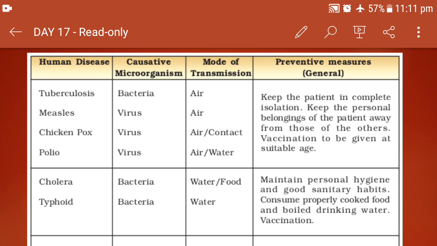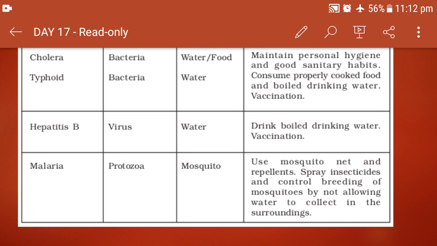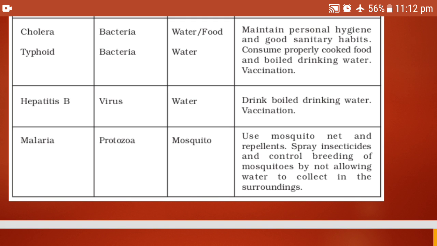Cholera and typhoid are caused by bacteria. They are transmitted by food and water. And in this, the preventive measure is to maintain personal hygiene and good sanitary habits. Consume properly cooked food and boiled drinking water, and vaccination is again very important. Coming to hepatitis B, it is caused by a virus. This vaccination is also given to children at a very young age. It is transmitted through water, and here we have to drink boiled water and take the vaccination.